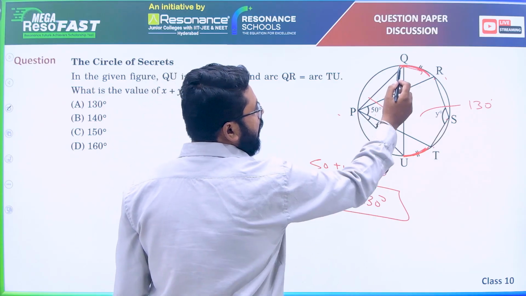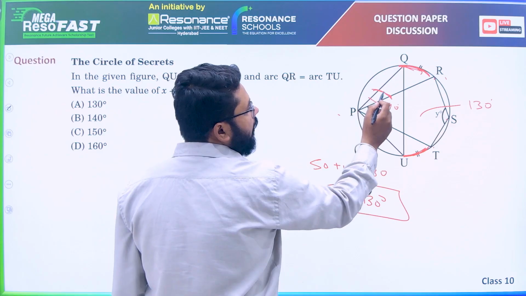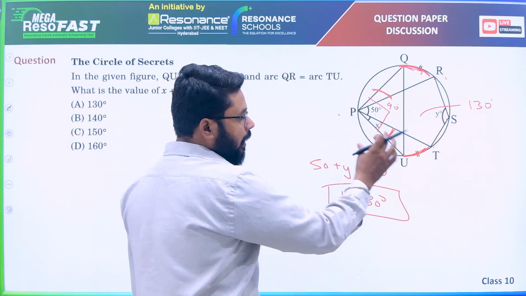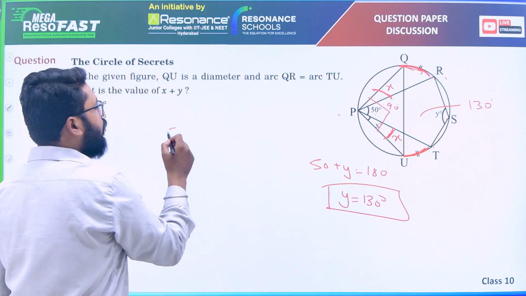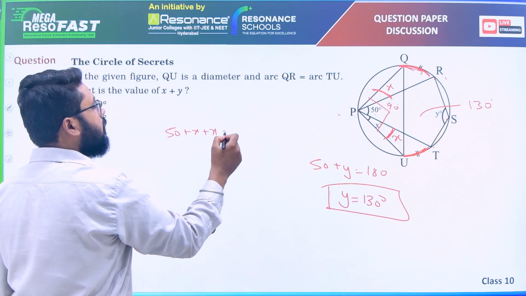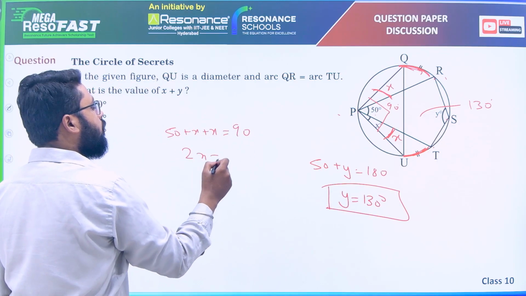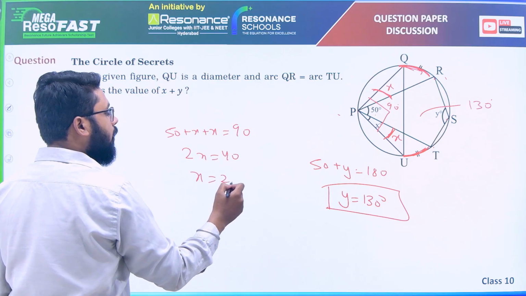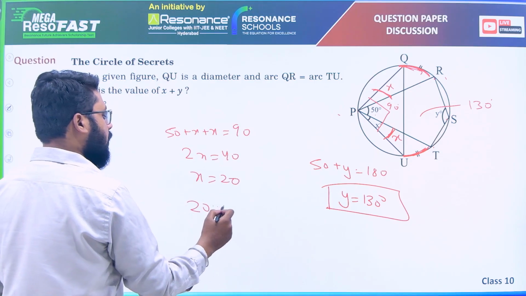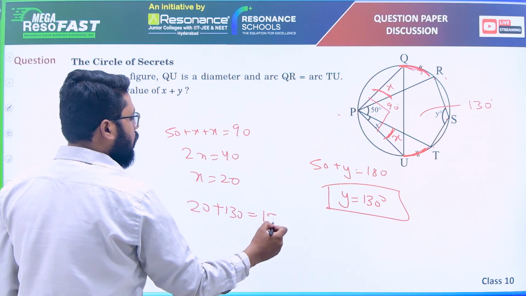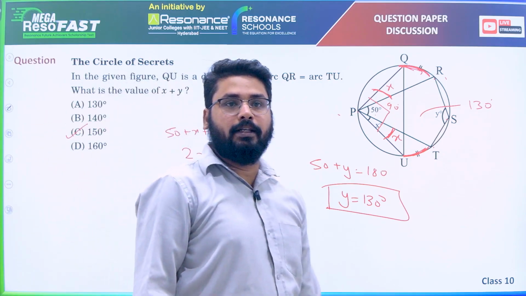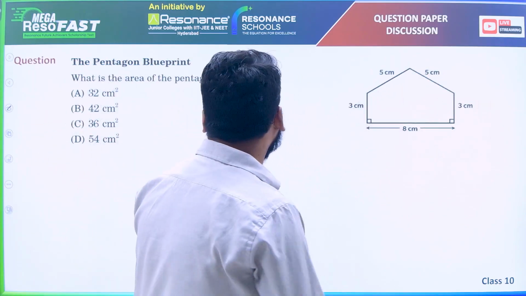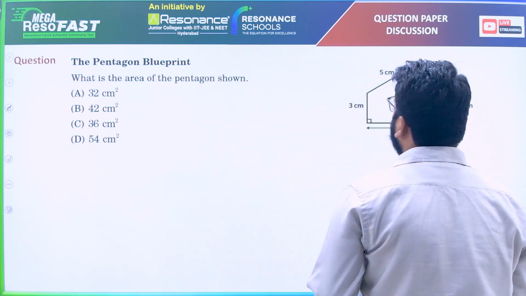And if you see, this arc is the same, which means this angle and this angle are also equal because the arc length is the same. This means if this is x, this is also x. So 50 plus x is 90, 2x is 40, x is 20. So x plus y is 20 plus 130, that is 150 degrees. Option C, 150 degrees.